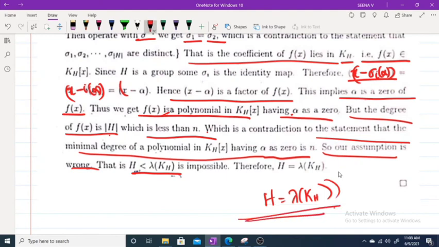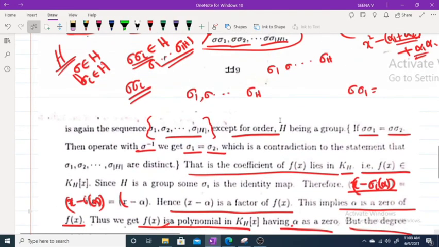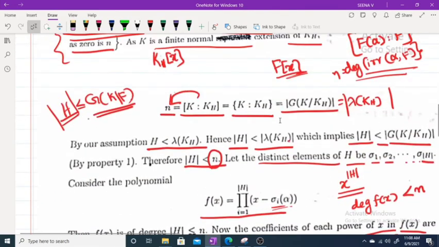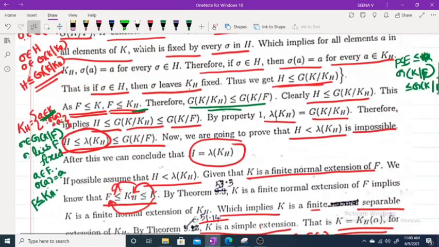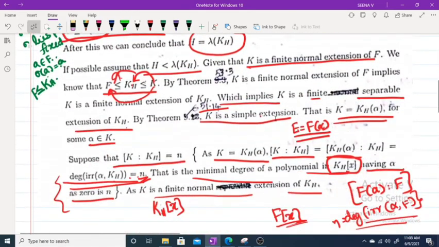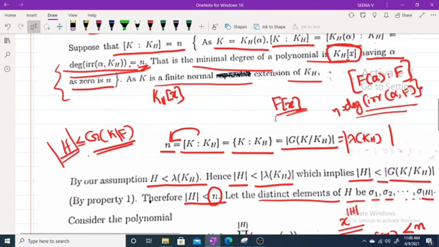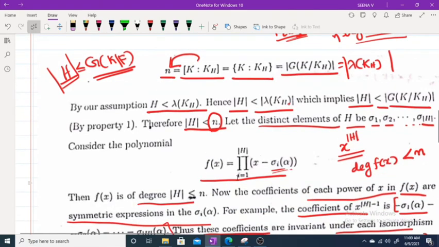Okay, hope it is clear. That's all for today's class. With this, we have completed our section on Galois theory. In the next class, we will start with cyclotomic extensions. After that, we will discuss illustrations.